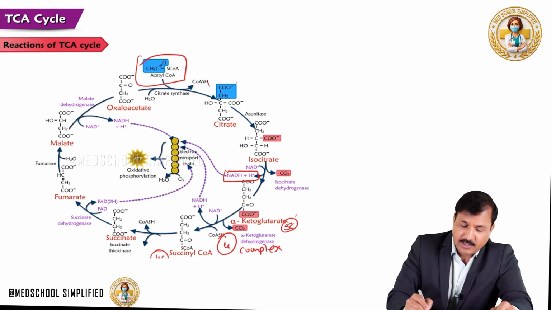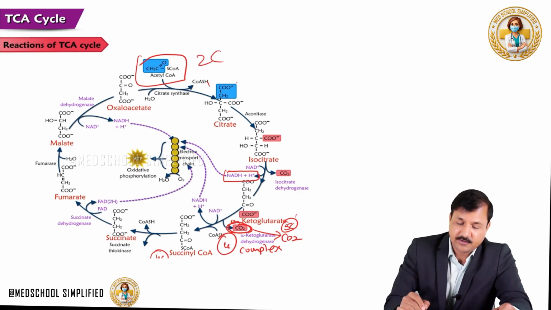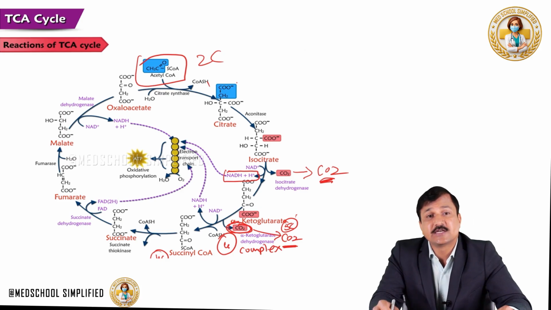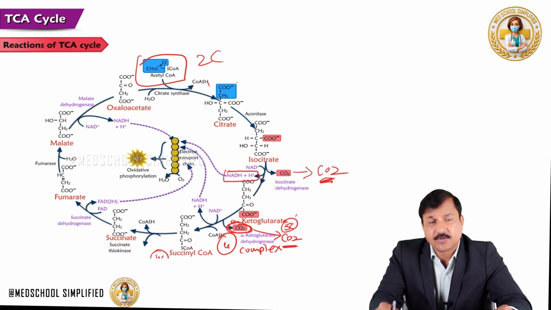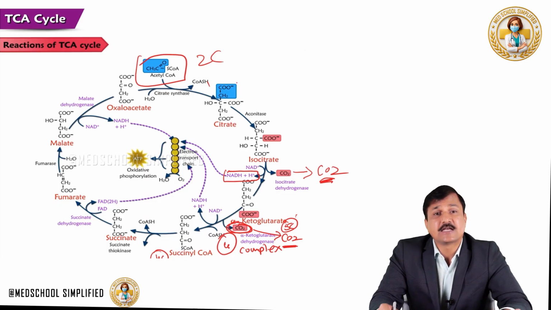That means one of the carbons is released as carbon dioxide, and that's the second carbon of acetyl-CoA. Because acetyl-CoA is a 2-carbon molecule, first one of the carbons is released in the isocitrate dehydrogenase reaction. Now, the second carbon is released as carbon dioxide in the alpha-ketoglutarate dehydrogenase reaction. Okay. So, that means both the carbons of acetyl-CoA are released by this time as carbon dioxide.